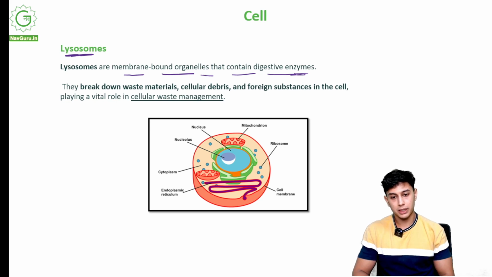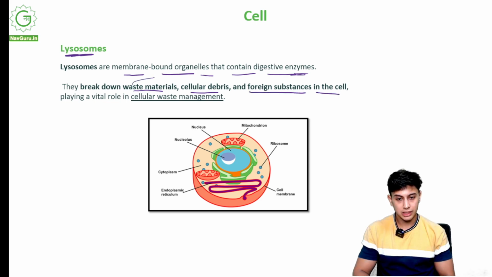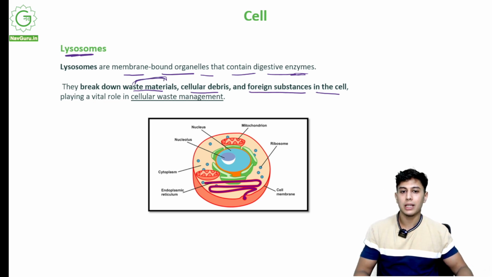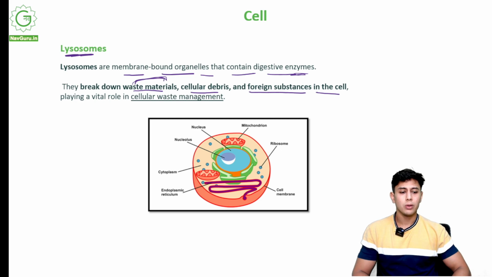They break down waste materials, cellular debris and foreign substances in the cell. They break down the waste materials. If there is a waste material, lysosomes will give out enzymes that will break that waste into simpler products so that the cell can dispose of it. Cellular debris: now there are some damaged parts of the cell, maybe due to weather conditions, maybe something has happened and it has healed, but now it wants to get rid of that debris. Debris means waste part.